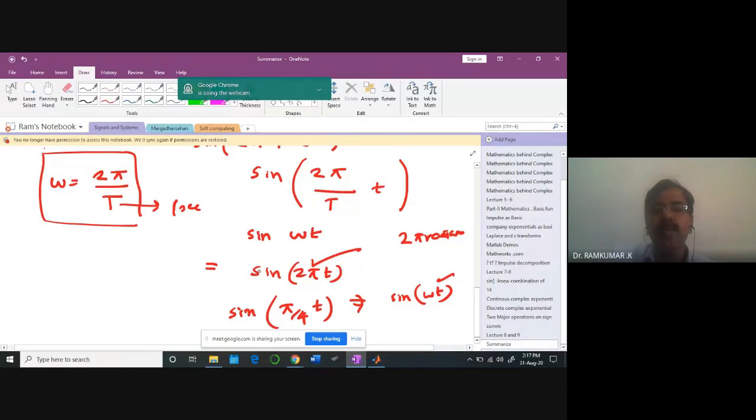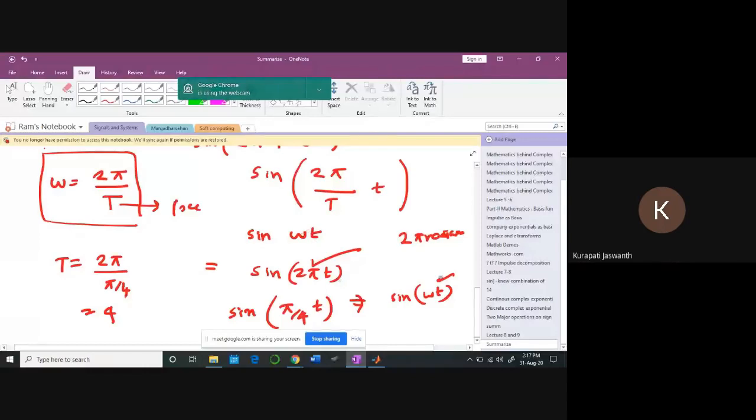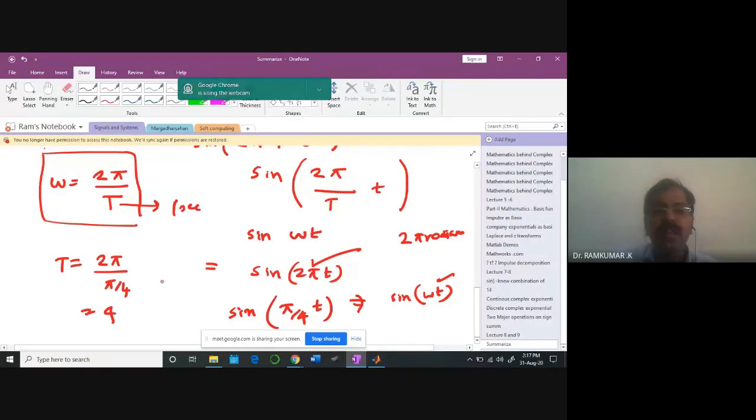Then what will be the time period? Time period is going to be equal to 2 pi divided by pi by 4. The pi gets cancelled, and you get 8. Every 8 seconds, it's going to rotate again, so every 8 seconds it's going to repeat again and again.